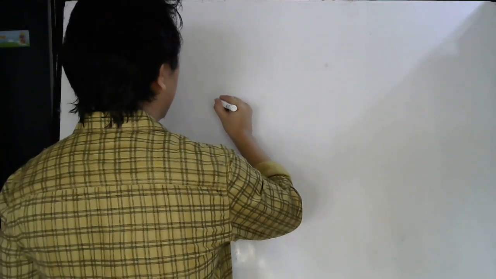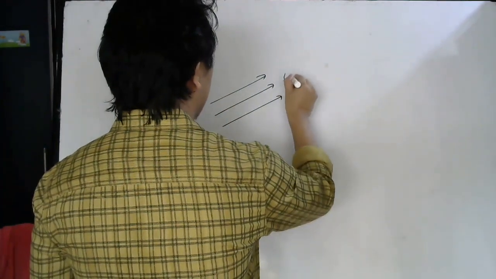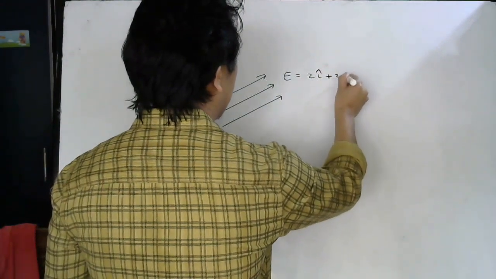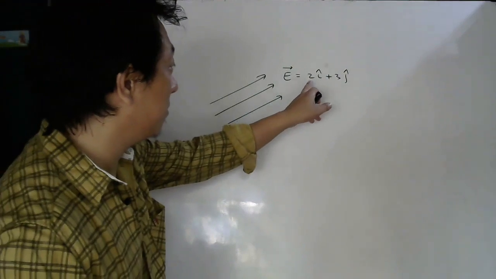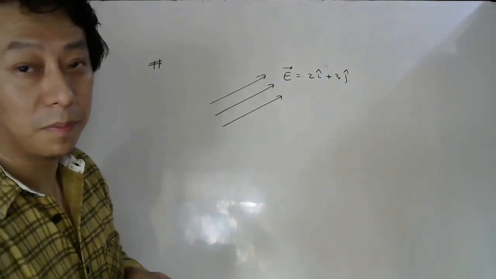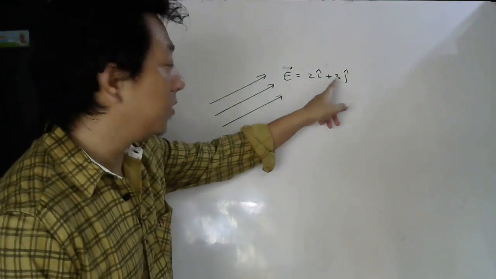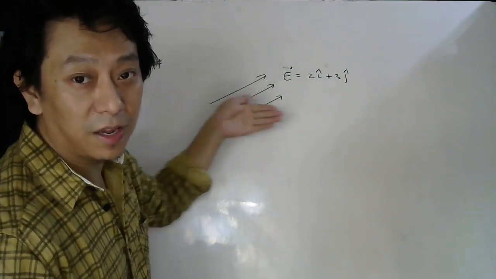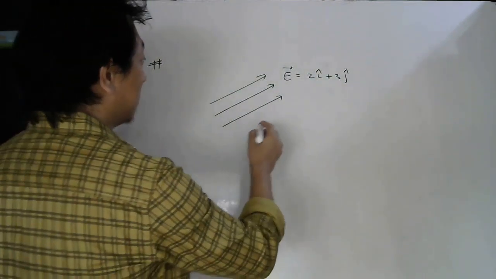So imagine your electric field vector is this way, and that is equal to 2 i cap plus 3 j cap. This is your electric field. Since it is just a number, it is uniform. But I did not write only i cap, that means it will have x component and y component. So it will not be along the x-axis. If it was along the x-axis, I would have written only 2 i cap.